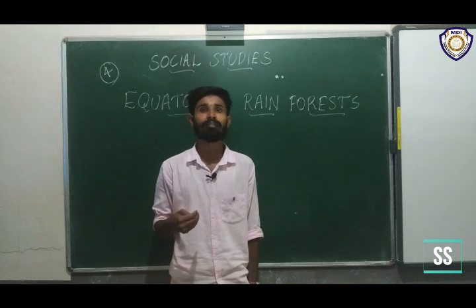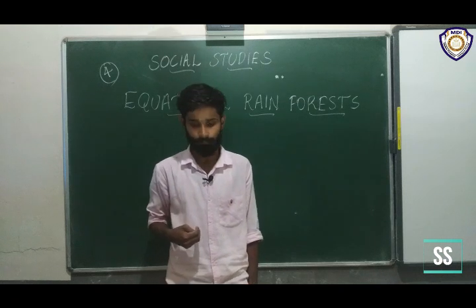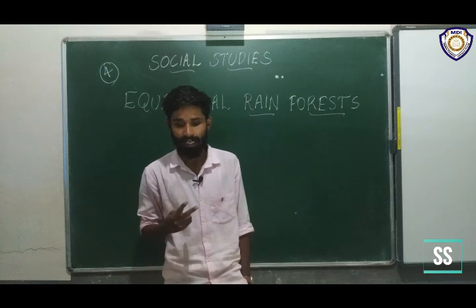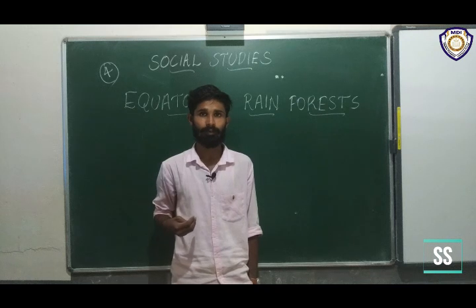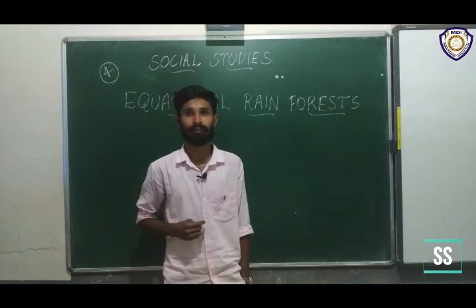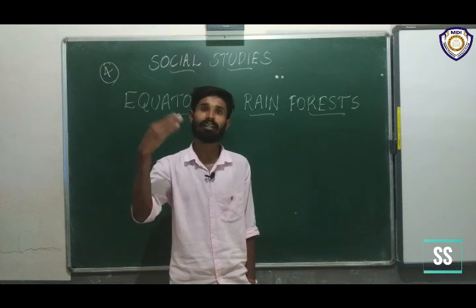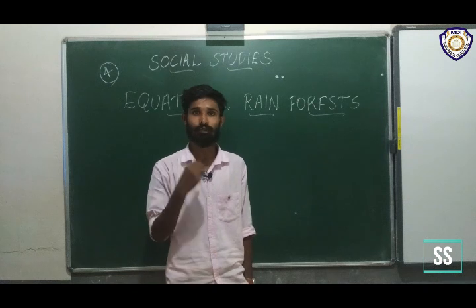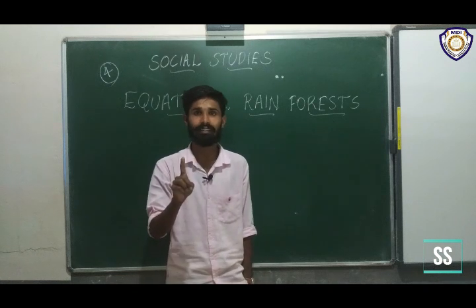Then the second question, what is its name? If a forest is present in your state, you can write its name. Next, the third one, name two animals and two plants present in that forest. So there are three questions. First, is there any forest present in your state?